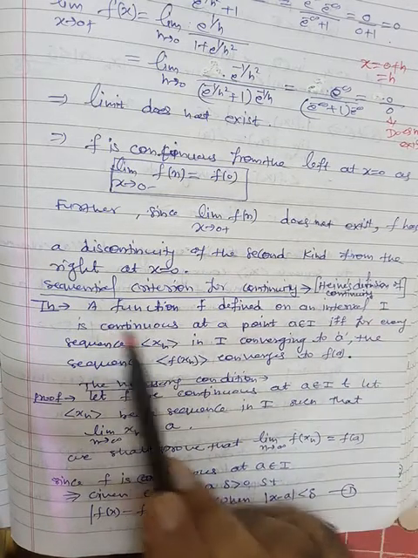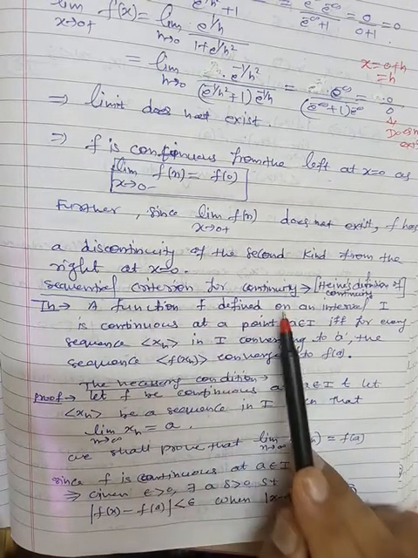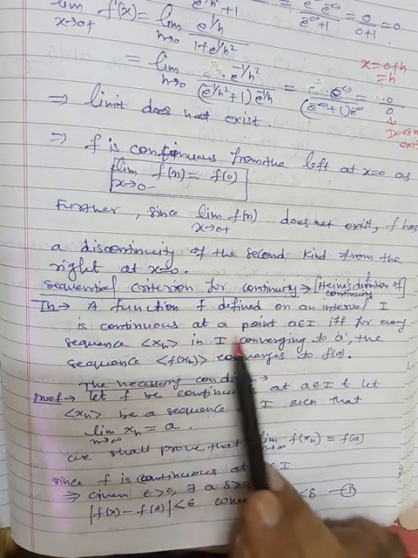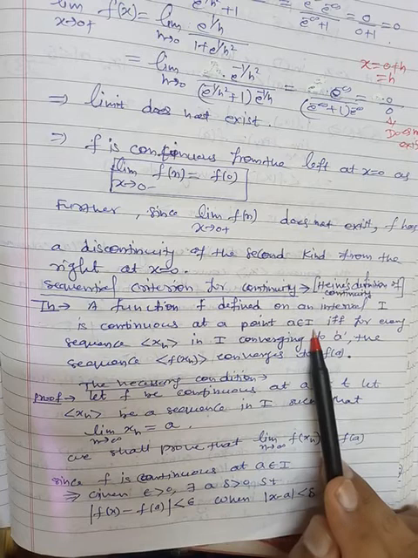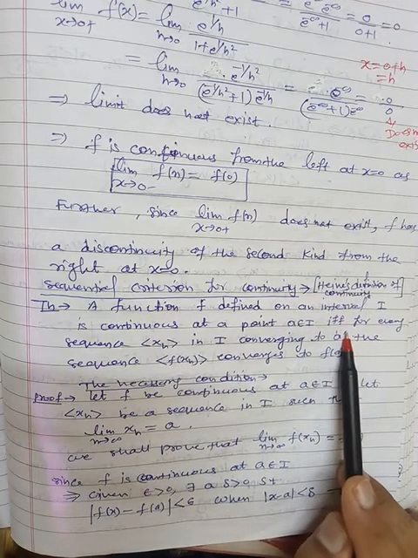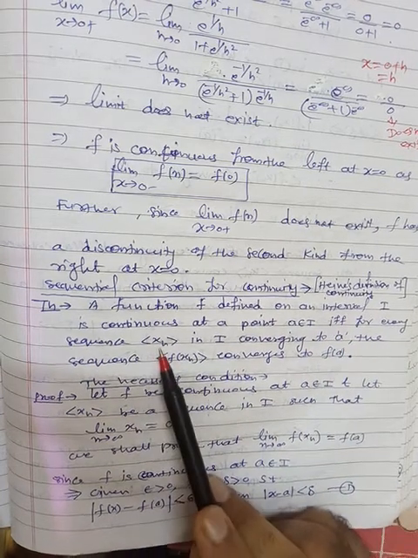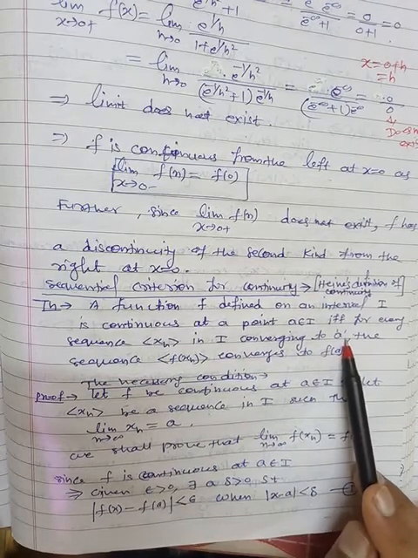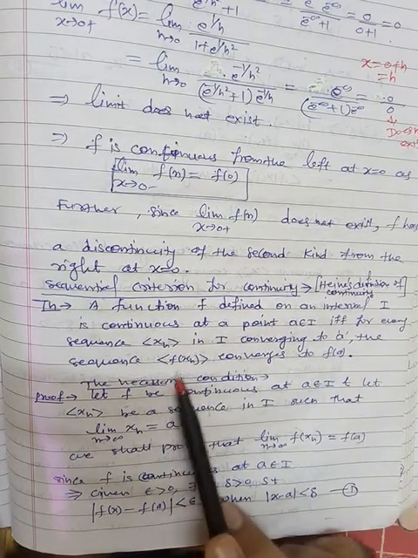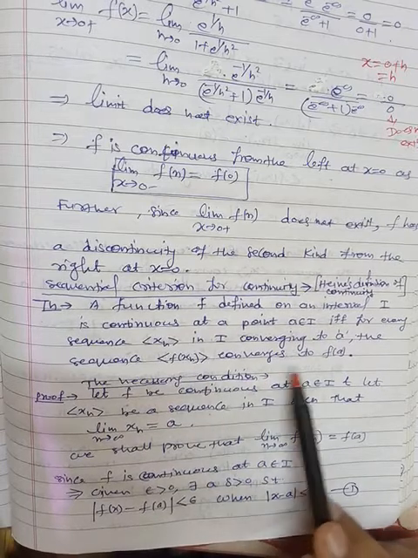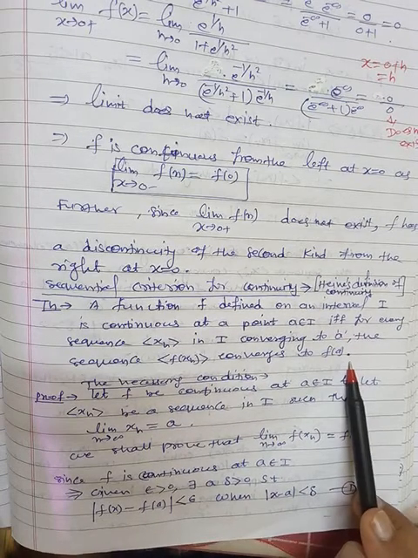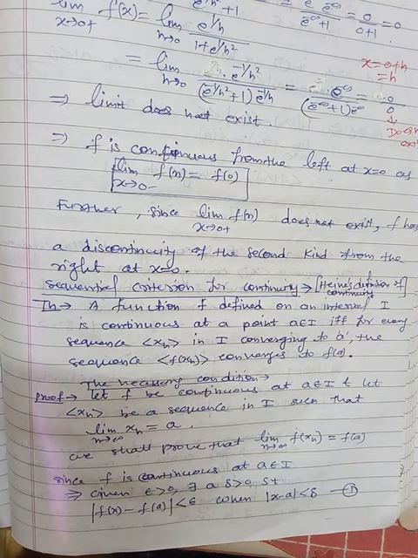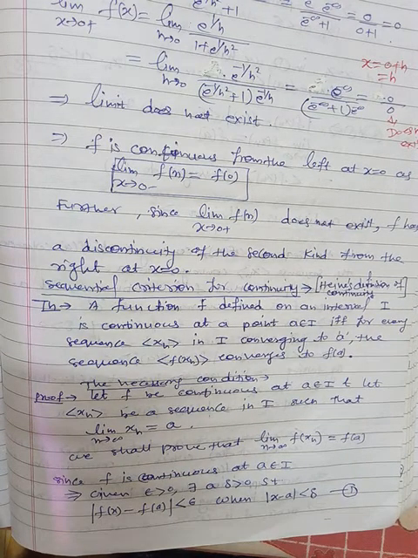What is the criteria? A function f defined on an interval I is continuous at a point a belongs to I if and only if for every sequence xn in I converging to a, the sequence f of xn converges to f of a.